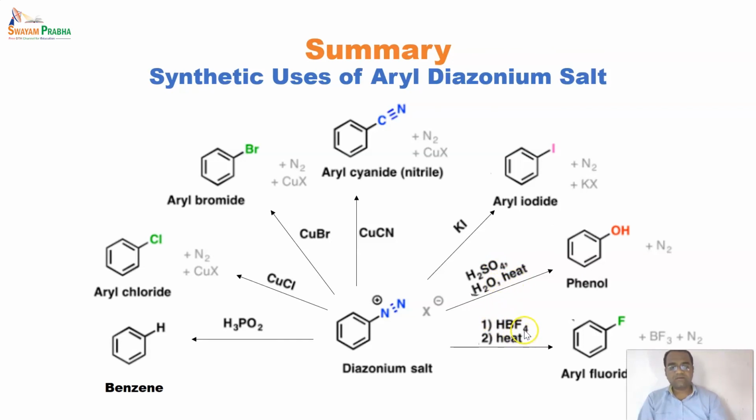And after that, hydrofluoroboric acid forms aryl fluoride when the diazonium salt is heated. So these are some synthetic uses of aryl diazonium salt, and along with this we have seen the uses of aromatic amines. Aromatic amines act as a precursor for many pharmaceuticals. They are also utilized as pesticides, and they also have antioxidant properties.